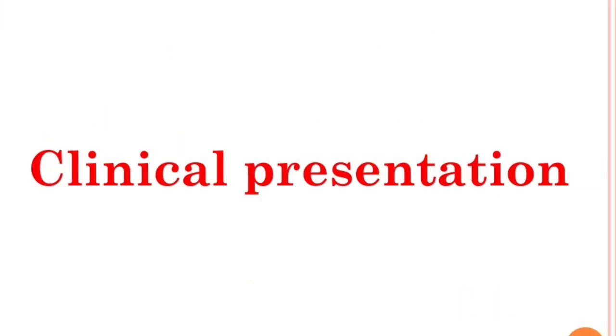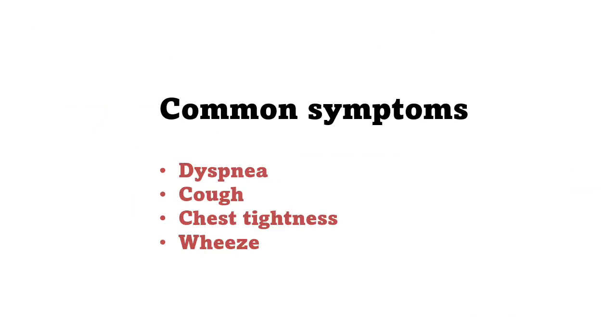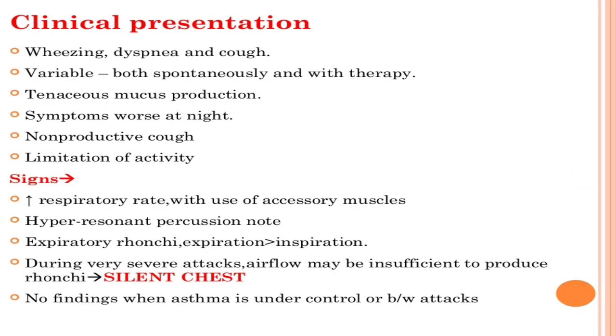Now let's discuss the clinical features. What are the premonitory symptoms? These are symptoms that appear before the attack of asthma. They include sneezing, drowsiness, restlessness, irritability, dry cough, recurrent wheezing and breathlessness. Common symptoms appear during the attack of asthma. Common symptoms are dyspnea, cough, chest tightness and wheeze.